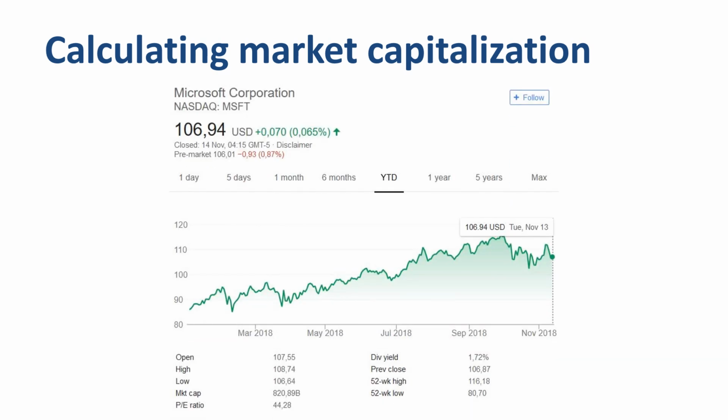There's an easy way to check whether our calculation of market capitalization is correct. Go to any website or search engine that provides share price information, type in the company name or ticker symbol, and scroll down below the graph. Market capitalization tends to be mentioned right there. $821 billion of market capitalization, just like the outcome of our formula.